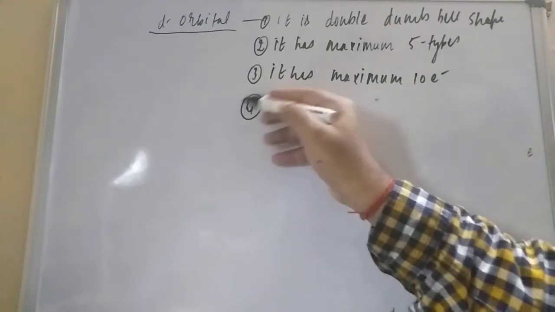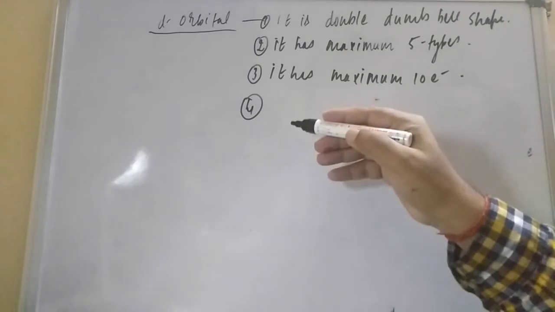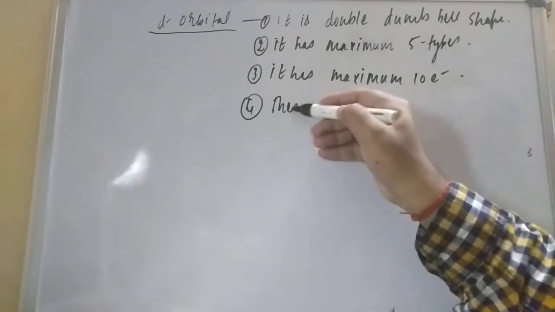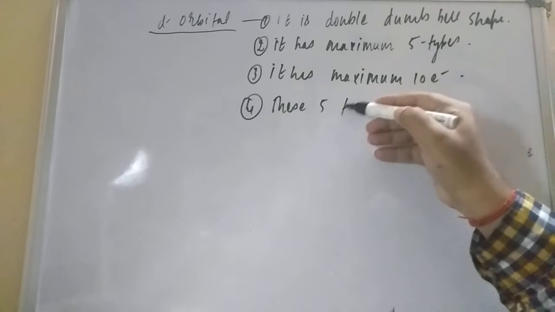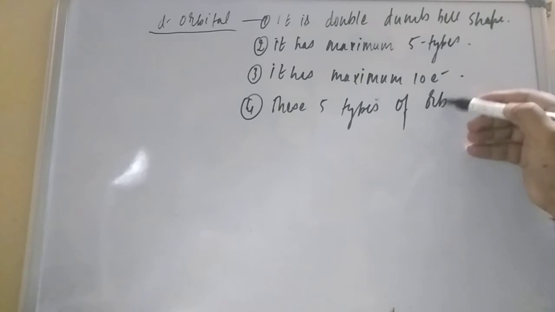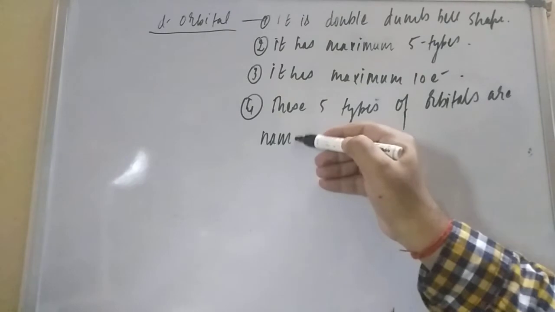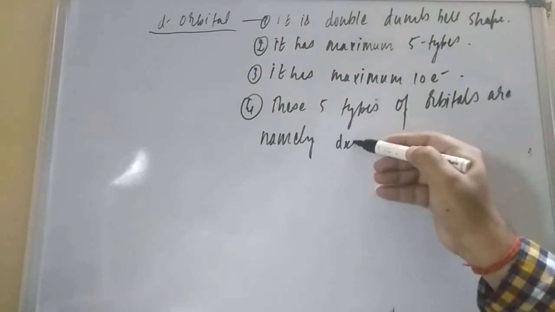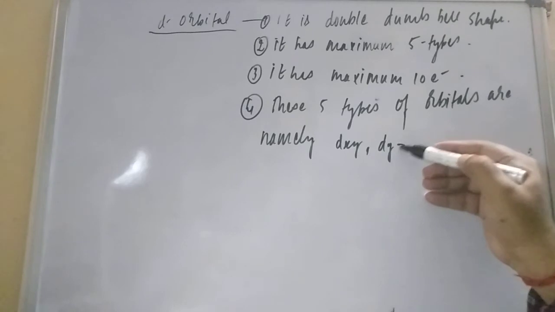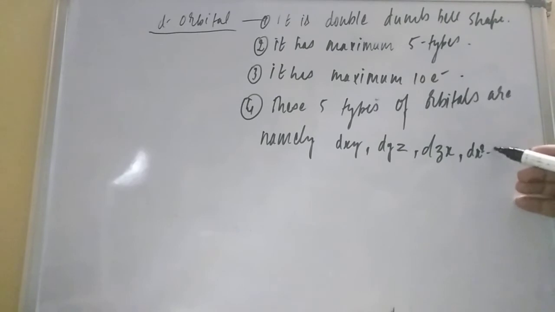Now the fourth point, student. What would be the fourth point? These 5 types of orbitals are namely dxy, dyz, dzx, dx square minus y square, and the last one is dz square.